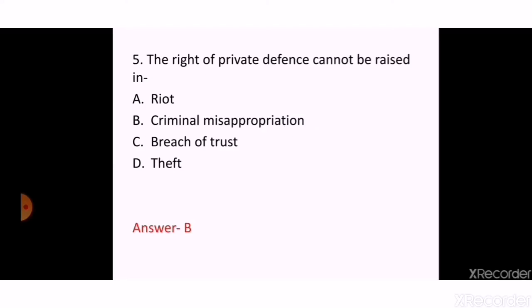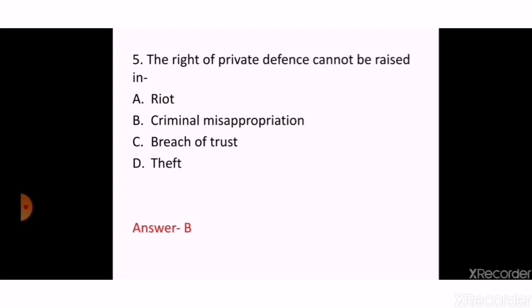Second paragraph of section 97 of IPC provides that the property, whether movable or immovable, of himself or of any other person against any act which is an offence falling under the definition of theft, robbery, mischief or criminal trespass, or which is an attempt to commit theft, robbery, mischief or criminal trespass. This question was asked in the Uttarakhand CJ examination in 2019.